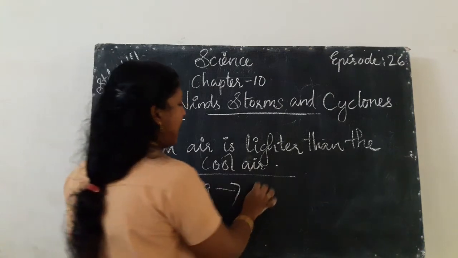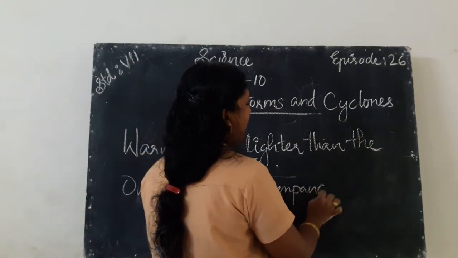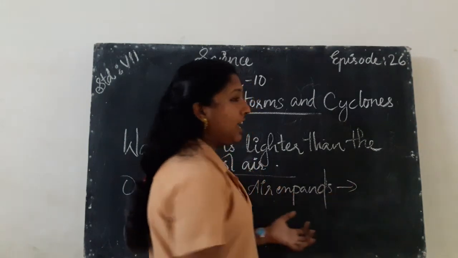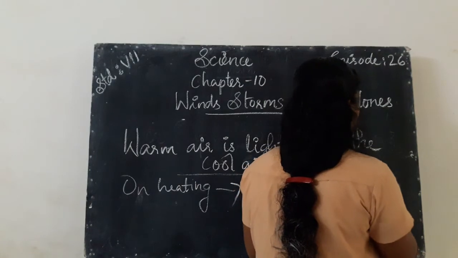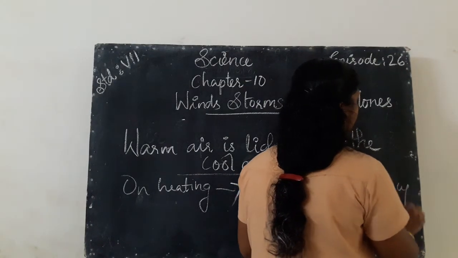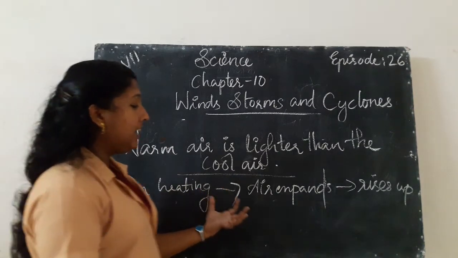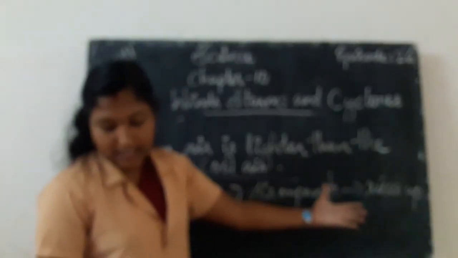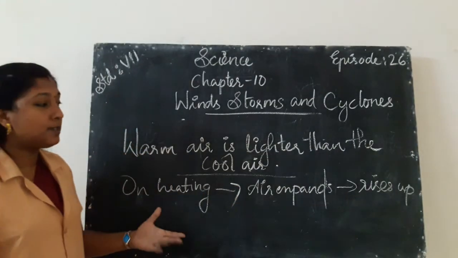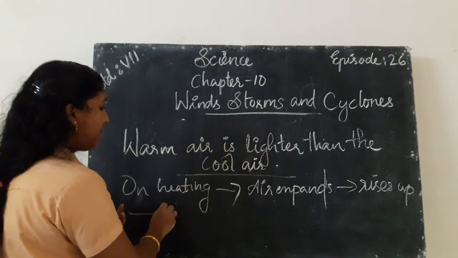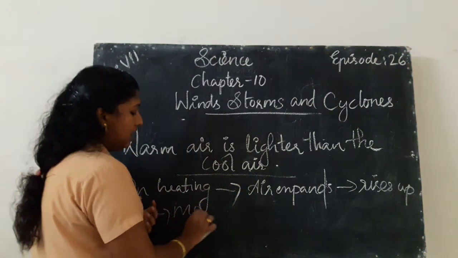Air expands and rises up, and due to expansion, it takes more space.